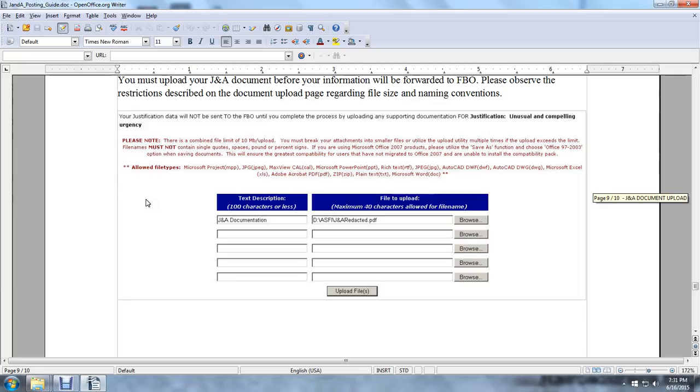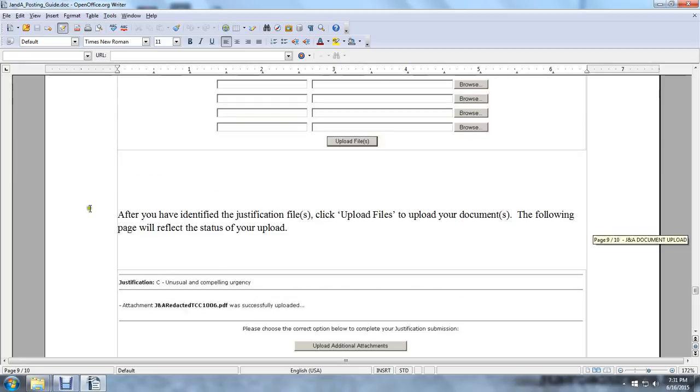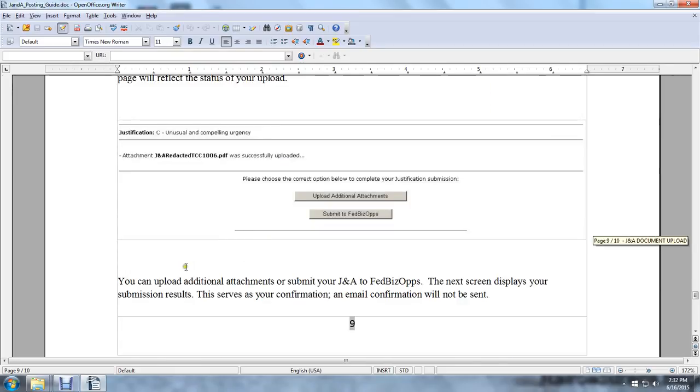Allowed file types are MPP, Microsoft Project, JPEG, Microsoft PowerPoint, Rich Text, AutoCAD DWG, Microsoft Excel, Acrobat PDF, Plain Text, and Microsoft Word DOC. After you identify the justification, click Upload and upload your documents. The following page will reflect the status of the upload. You can upload additional documents or submit the justification to Federal Business Opportunities.